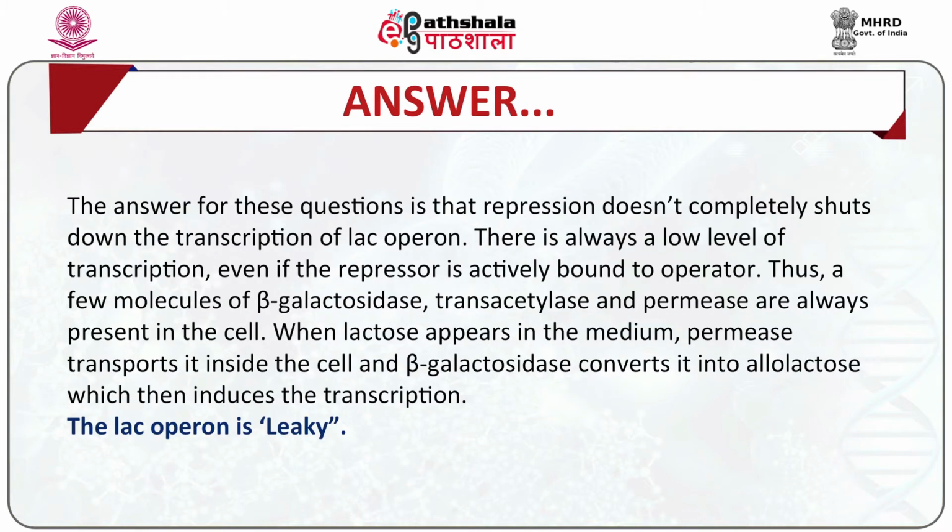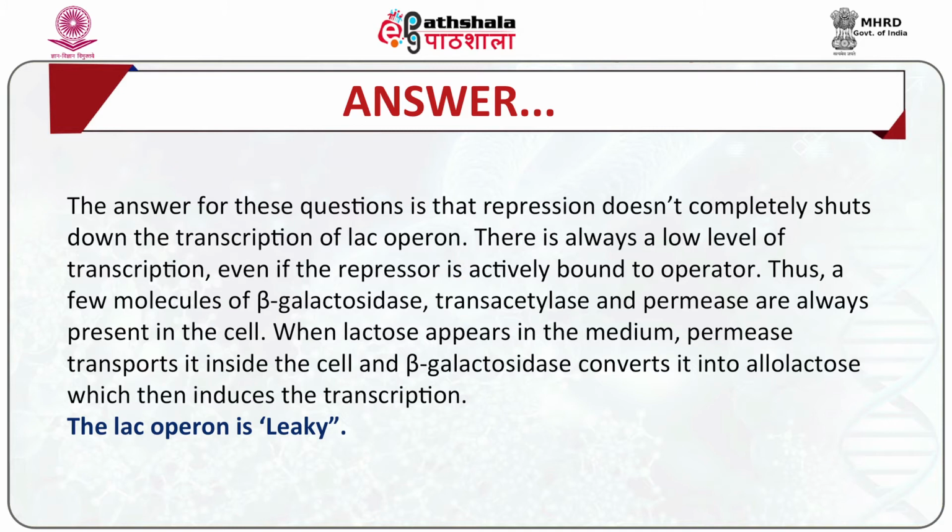The answer to these questions is that repression does not completely shut down the transcription of the lac operon. There is always a very low level of transcription going on, even if the repressor is actively bound to the operator. Thus, a few molecules of beta-galactosidase, transacetylase and permease are always there inside the cell.